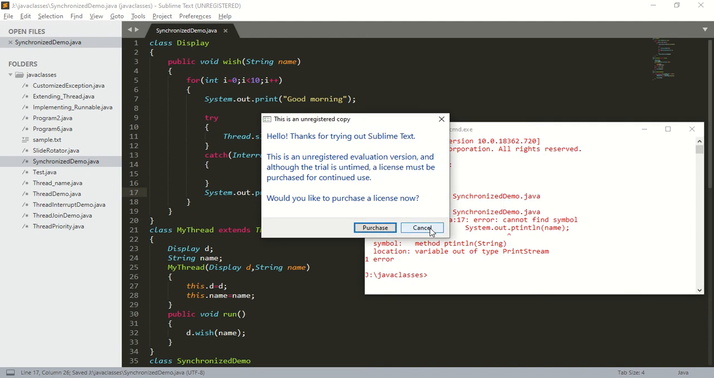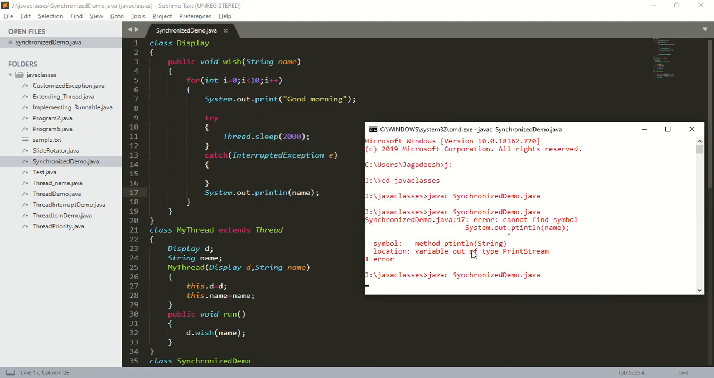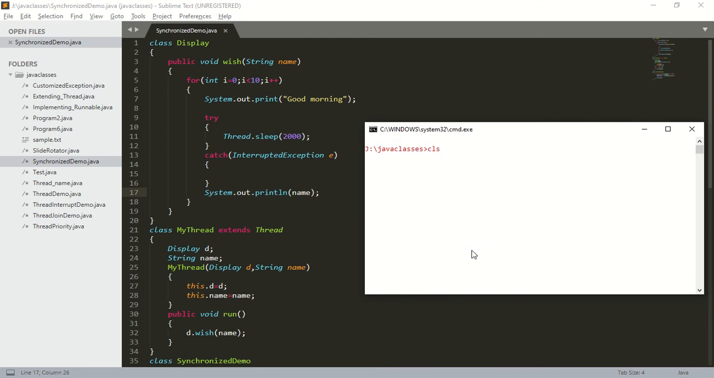Okay, close. Compile. As the code compiles fine, clear screen. I will run the code. java SynchronizedDemo. What will be the output? Good morning, 2 seconds, Dhoni for 10 times. Good morning, it will wait for 2 seconds, then Dhoni. Good morning, it will wait for 2 seconds, Dhoni. So this will be the output of this program.